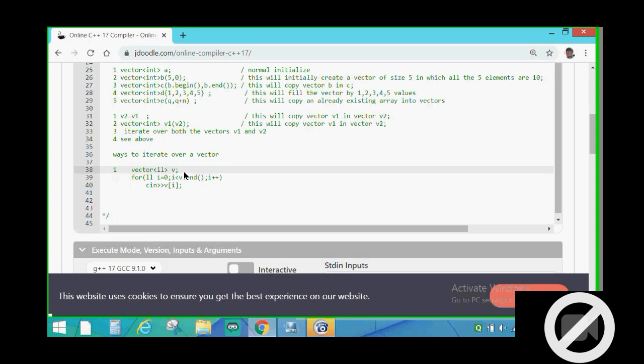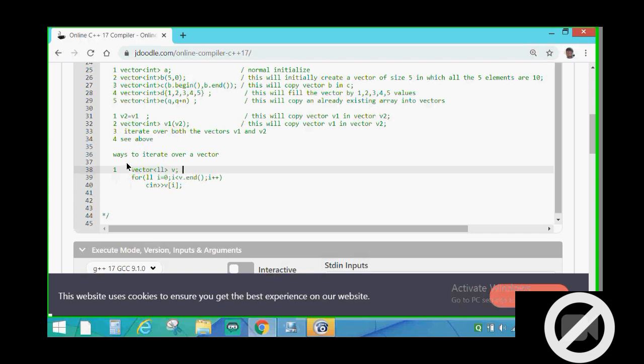Now what I basically mean to say is that if a person has a doubt, normally in questions they have given that the size of the array is n, then we have to take that array, and for iterating over the array we should know the size of the array, means we should know the value of n, which we get by writing cin n, which we take as input from the user.